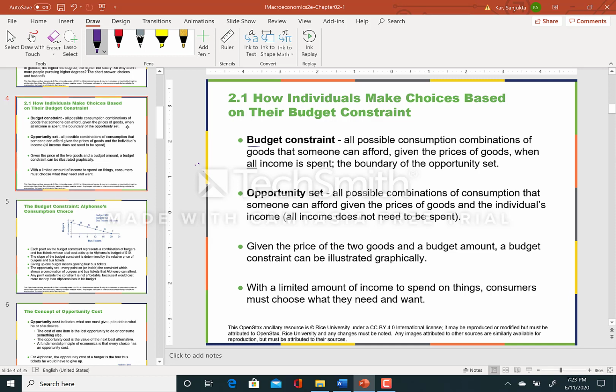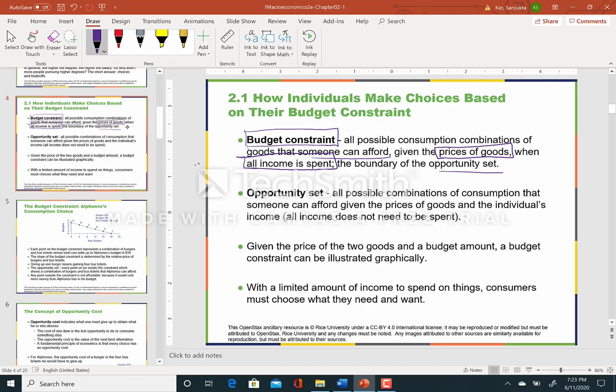The first concept is the concept of budget constraint. What is a budget constraint? This is showing us all possible consumption bundles that someone can afford given two restrictions. One is prices of goods, and second, all income has to be spent. And it says it has to be the boundary of the opportunity set. I'll show you what that means.